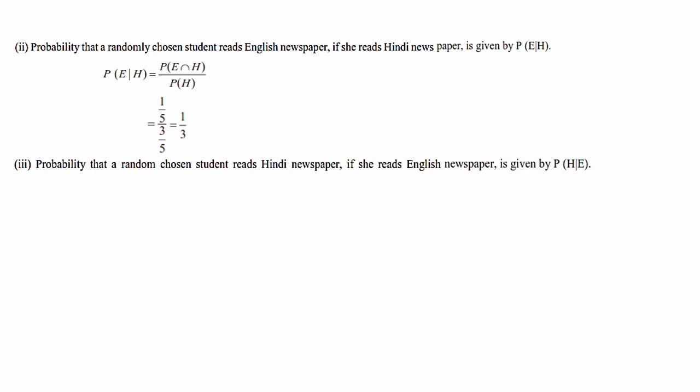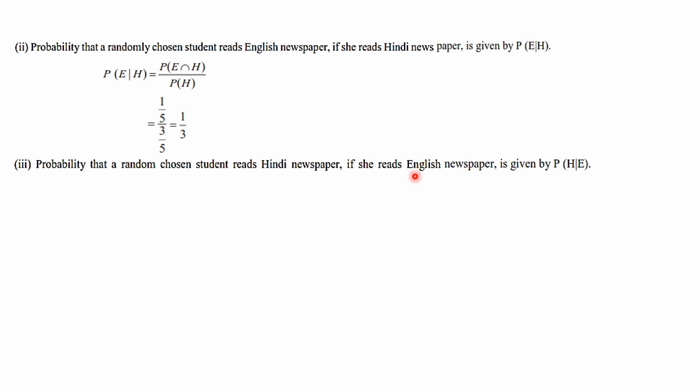Next one: the probability that a randomly chosen student reads Hindi newspaper if she reads English newspaper. That is what we have to calculate. So we have to find, if a student is selected at random and she is reading English newspaper, what is the probability that she reads Hindi newspaper also.